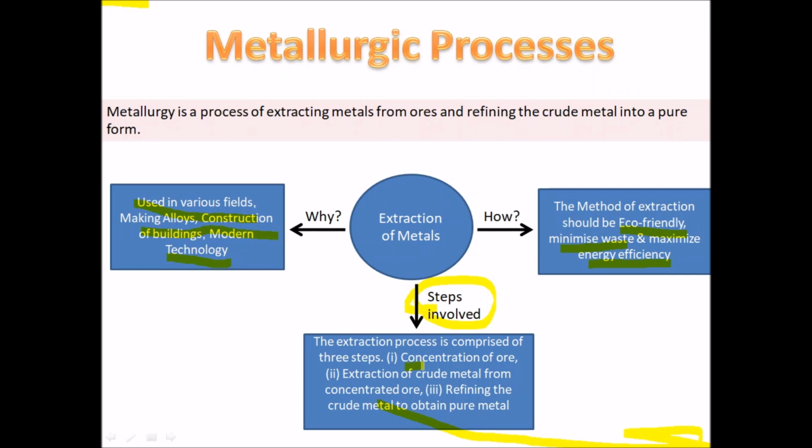Different steps involved. First, the ore has to be concentrated. So concentration of the ore. Secondly, we have to extract the crude metal from the concentrated ore. So extraction of the crude metal from the concentrated ore. And after extracting the crude metal, you have to refine it. So the third step would be refining the crude metal to obtain the pure metal.